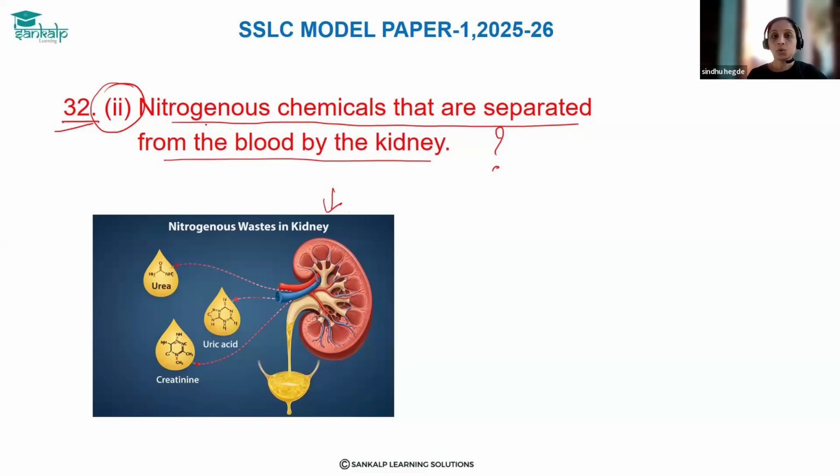Here the nitrogenous chemicals that are separated from the blood by the kidney, that is called what? That is called urea and uric acid. See, this is also one type of waste. It helps to remove this waste. So that is the answer. Thank you.